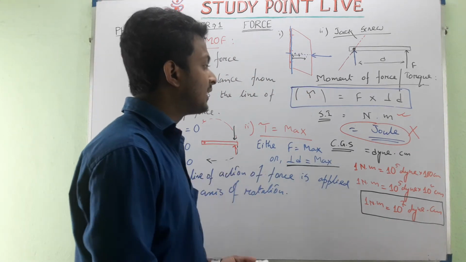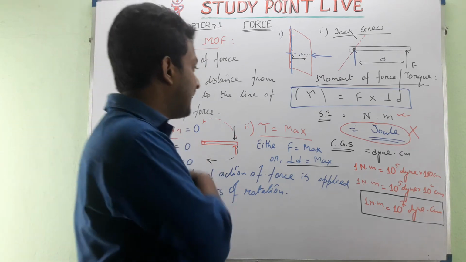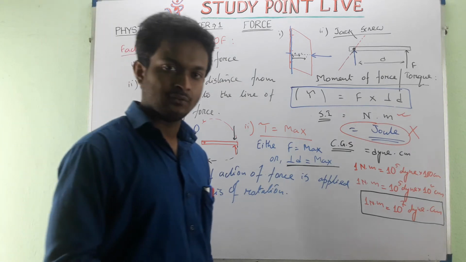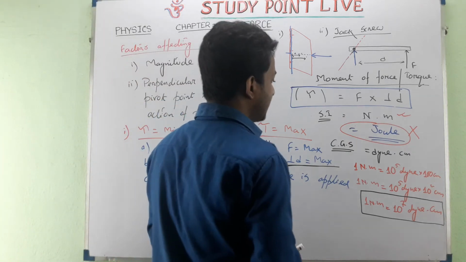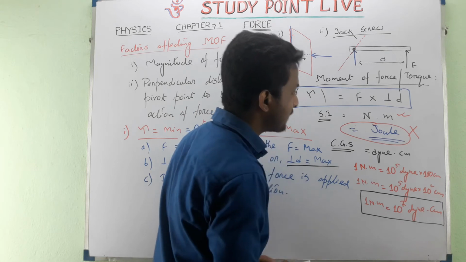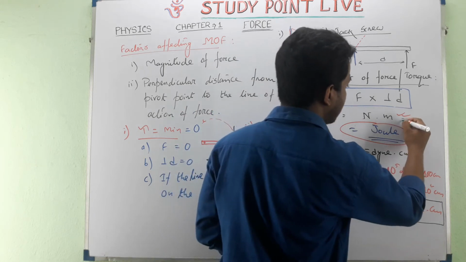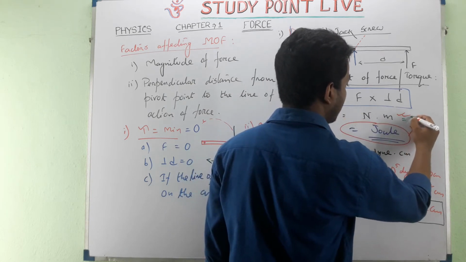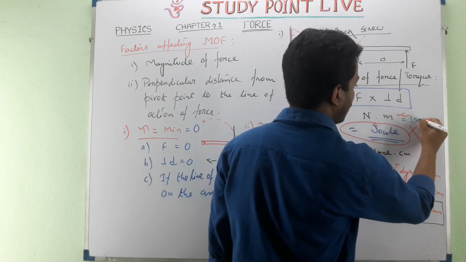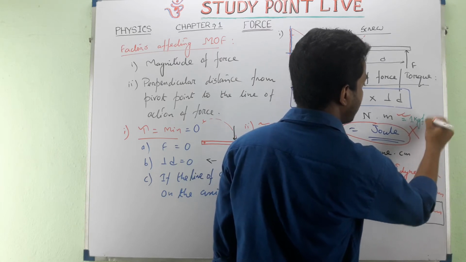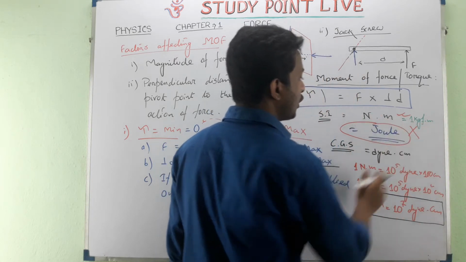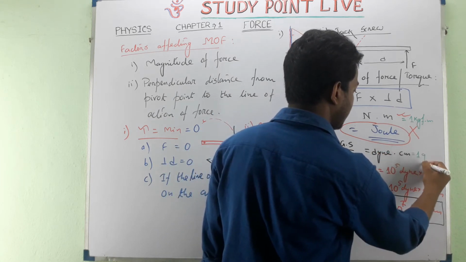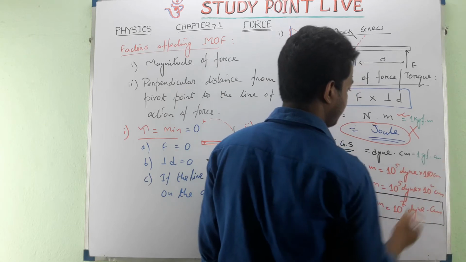Now, another thing that you must know is how it looks if the force is measured in gravitational units. If the force is measured in gravitational units, instead of 1 Newton we can write 1 kgf meter, and instead of 1 dyne centimeter we can write 1 gf centimeter.